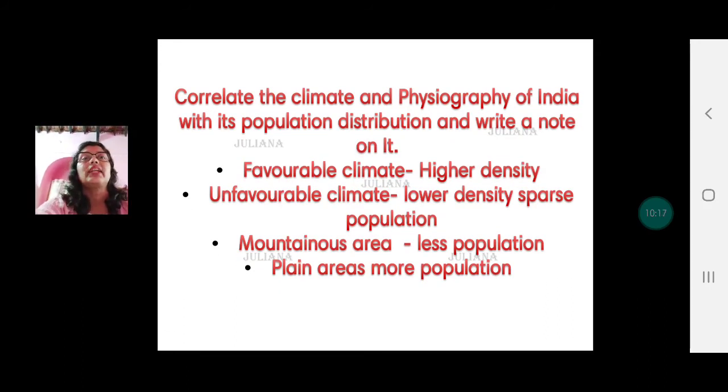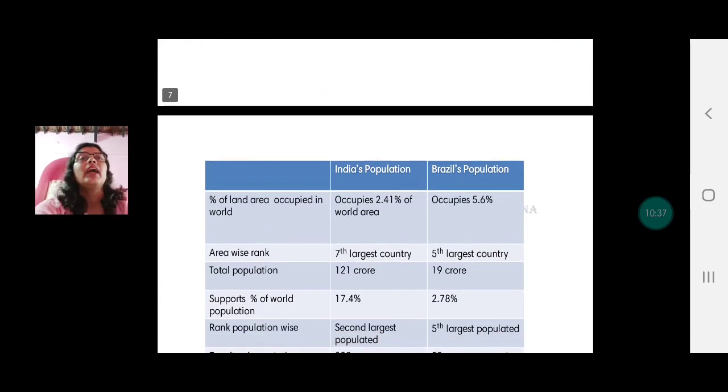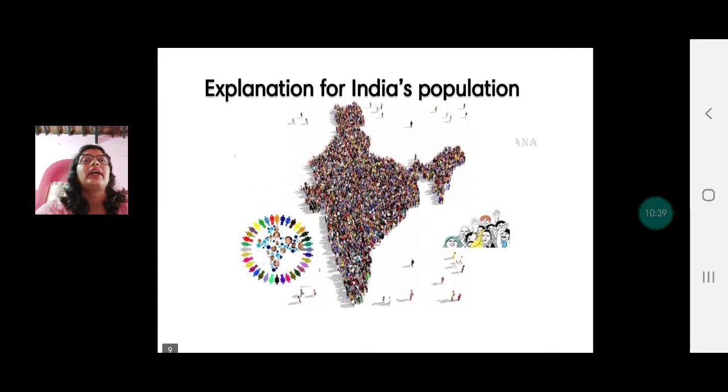Certain points that you can keep in mind: when there is favorable climate, there will be high density of population. When there is unfavorable climate, there will be a low density of population. Wherever there are mountainous areas, there will be less population, and wherever there are plains, there will be more population. What about plateaus? Plateaus will have moderate density of population. Okay, now coming to the next part.